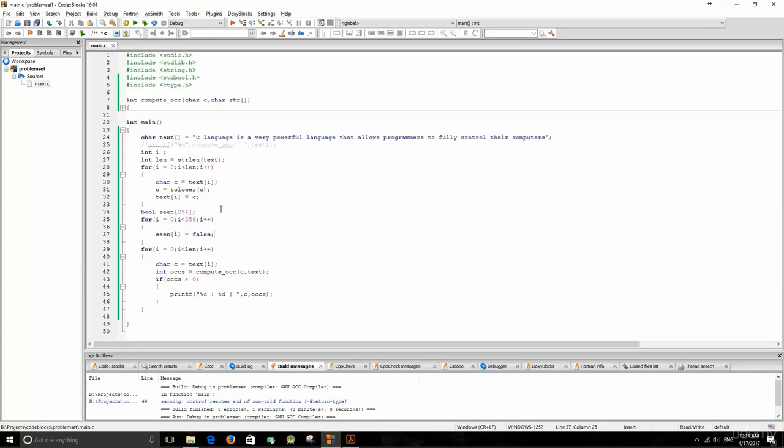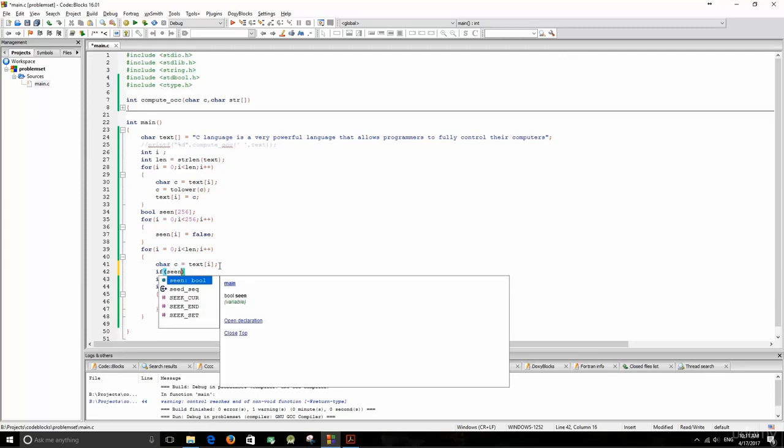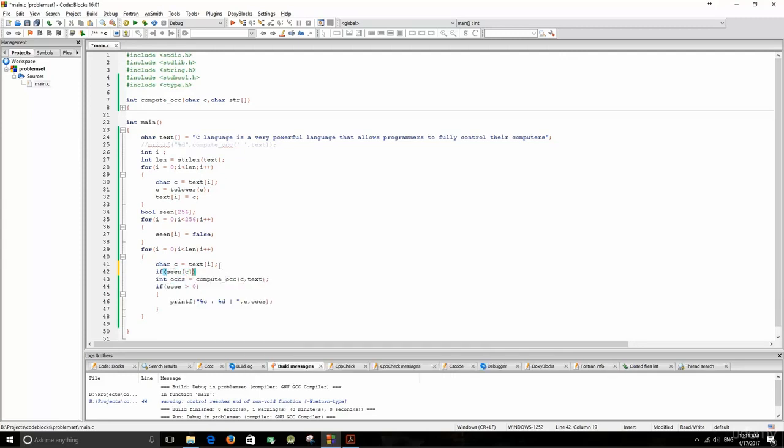And here, whenever we take a character from text, here's what we have to do. We have to check whether we've seen this before or not. So if we saw the character c before, if that's true, then we have to jump to the next iteration.